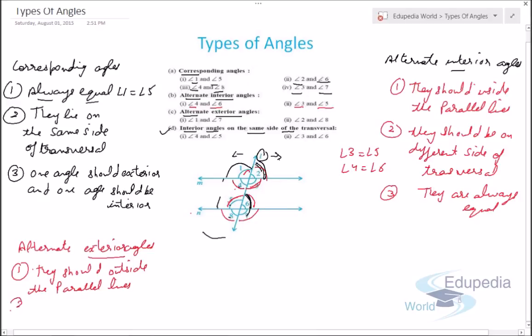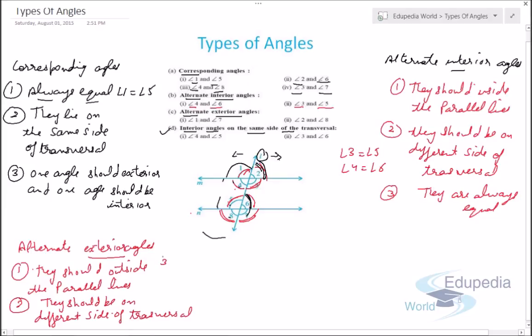Second point is they should be on different sides of the transversal. So it can be angle 8 and angle 2, angle 1 and angle 7.